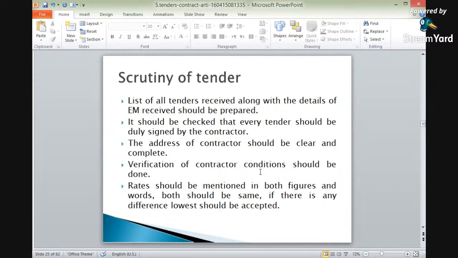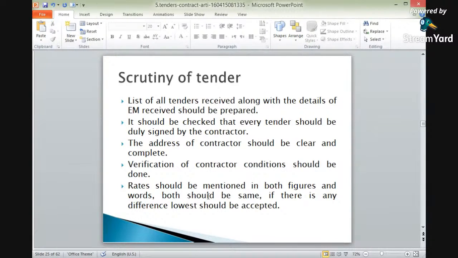Verification of the contractor's condition shall be done. All the verifications will be done in a proper way. The various items of works and the various rates quoted should be in a proper form or not. Whether he is fit to do the work, and what the conditions regarding the contractor are, is to be taken care of.